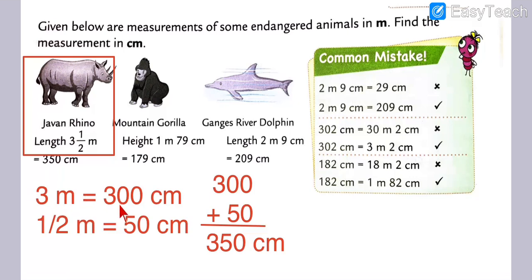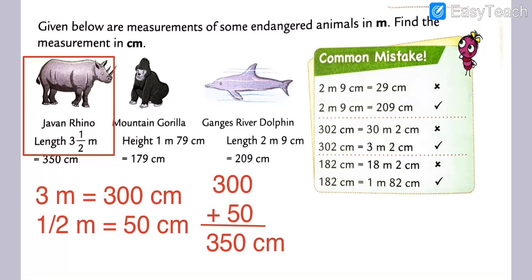So 3 meter is equal to how many centimeter? As I told you, my dear students, 3 meter is equal to 300 centimeter, and 0.5 meter is equal to 50 centimeter. So what we have to do? We have to do 300 plus 50 is equal to 350 centimeter. 0 plus 0 is equal to 0, 0 plus 5 is equal to 5, and 3 as it is.